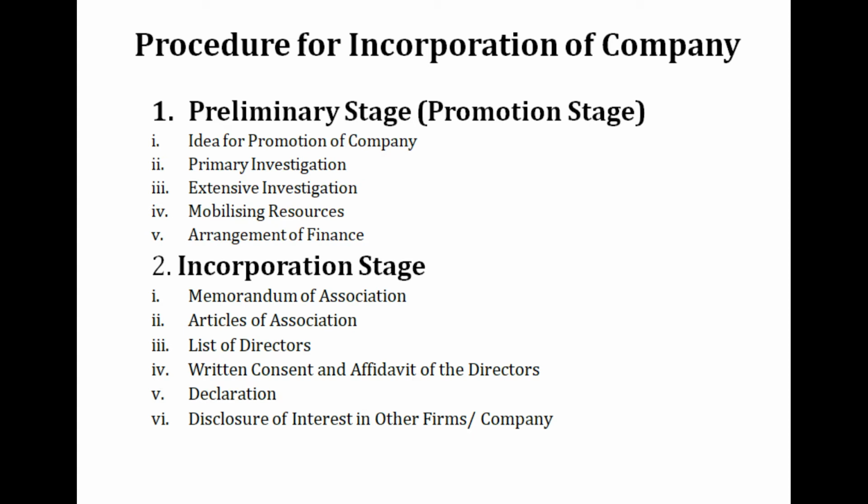For example, in the first stage we have arrangement of finance. So you can say that in the first step the promoters have approached a bank and seen whether they are eligible for finances. The bank may have assured them that yes, you are eligible, but you will need to provide certain documents like memorandum, articles, list of directors, etc. Now the preparation of memorandum, articles, etc. is in the second stage. So in this step, that is arrangement of finance, even though it is part of the first stage, because you are requiring documents from the second stage, it will continue even after completing the second stage. So there is no clear-cut demarcation and there will always be overlapping in both the stages.